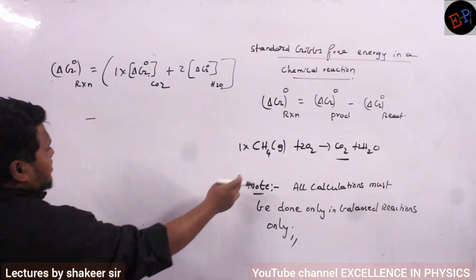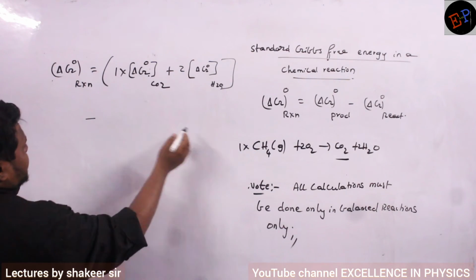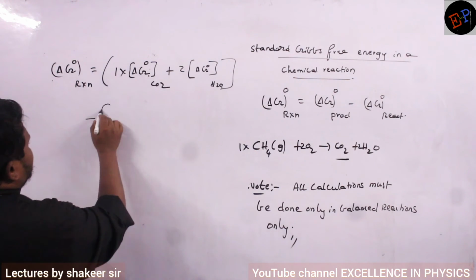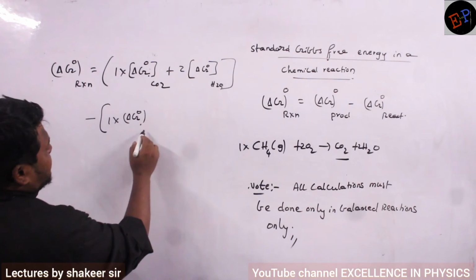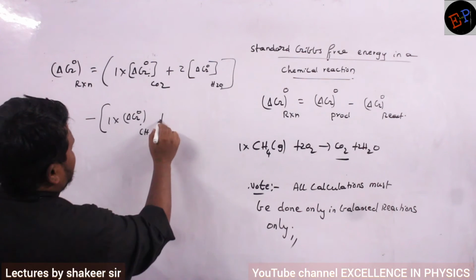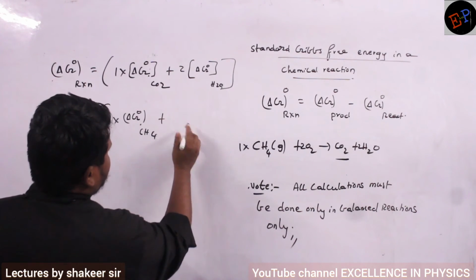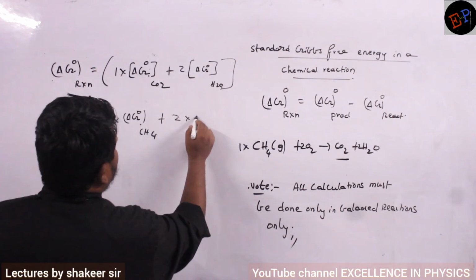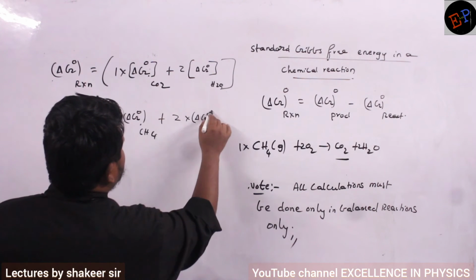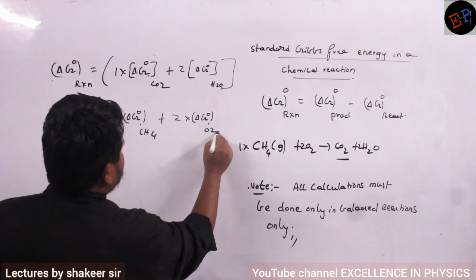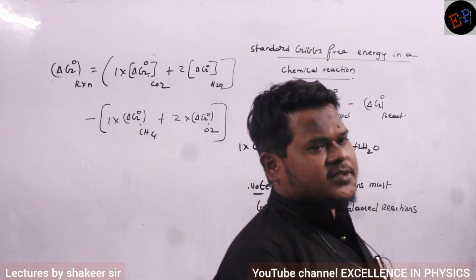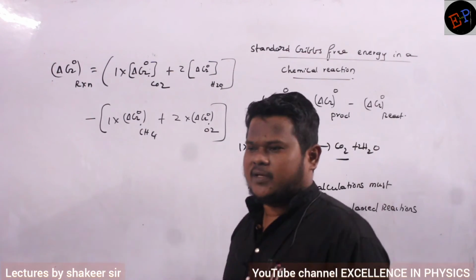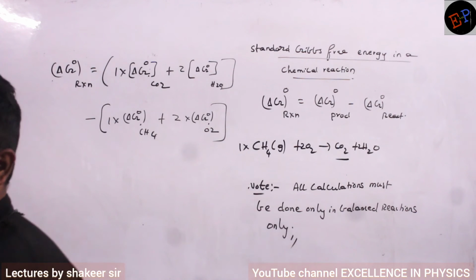Are you able to understand? So how many moles of CH4 is there? 1. So 1 into the change in standard Gibbs free energy in the case of CH4, plus how many moles of oxygen? 2. So 2 multiplied by the standard Gibbs free energy change in the case of oxygen. This is how I can calculate the total change in standard Gibbs free energy. Are you able to understand?